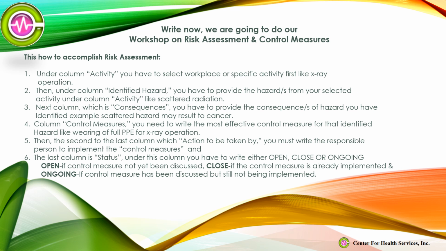Right now, we are going to do our workshop on risk assessment and control measures. This is how to accomplish risk assessment. 1. Under column activity, you have to select a workplace or specific activity first, like X-ray operation. 2. Then, under column identified hazard, you have to provide the hazard/s from your selected activity, like scattered radiation. 3. Next column, which is consequences, you have to provide the consequence/s of the hazard you have identified. Example, scattered radiation may result in cancer.